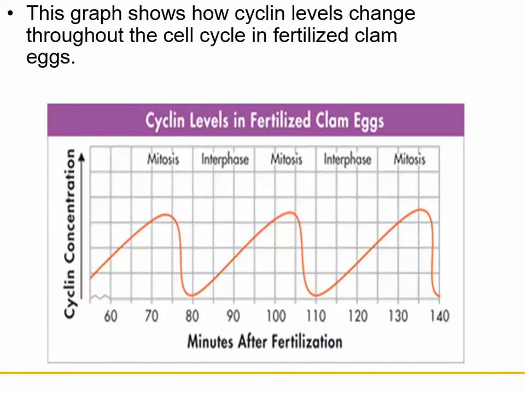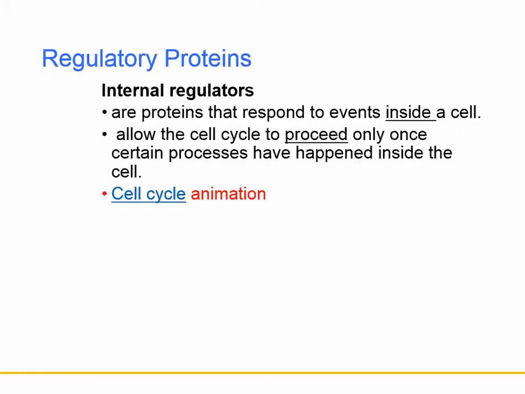So for instance here, in mitosis the cyclin concentration is high, and then it goes down in interphase, starts going up in mitosis, down again in interphase, and then up into mitosis. One type of regulatory protein is called internal regulators, and they respond to events inside the cell. These allow the cell to proceed only once certain processes have happened inside the cell. In your notes, have the link for the cell cycle animation. If we're in class, we will watch this, and I'll show you how the cyclins work.